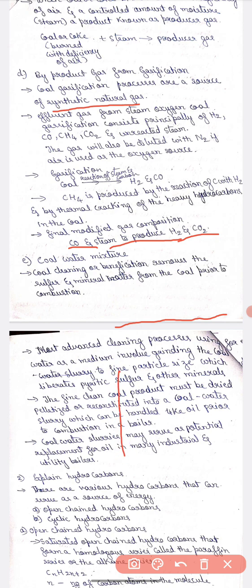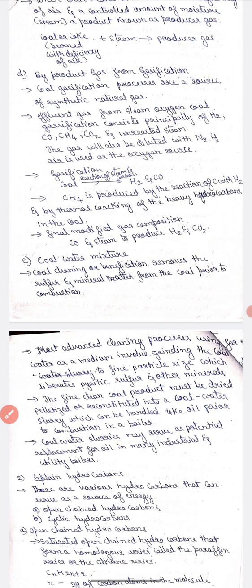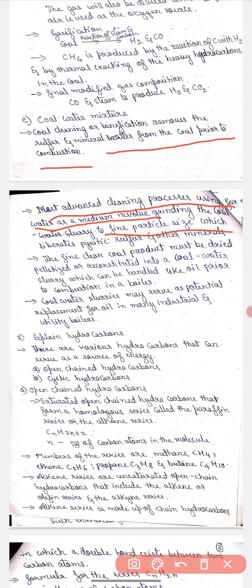Now, coal water mixture. Coal cleaning, or beneficiation, removes the sulfur and mineral matter from the coal prior to combustion. Most advanced cleaning processes using water as a medium involve grinding the coal to fine particle size, which liberates pyritic sulfur and other minerals.